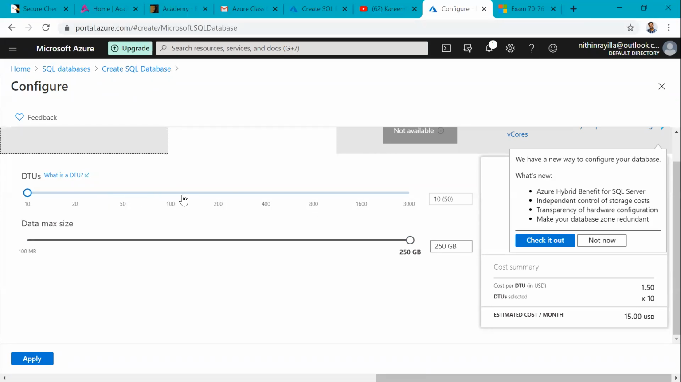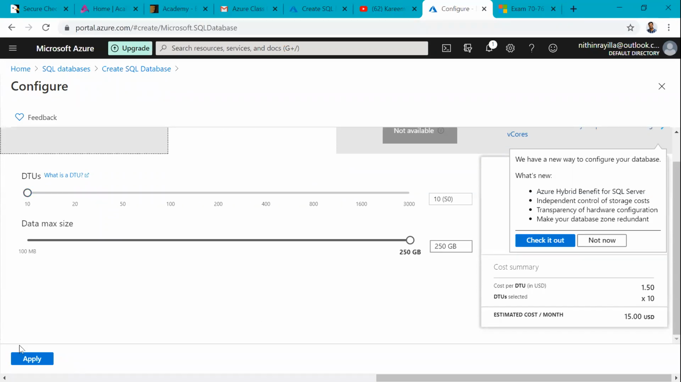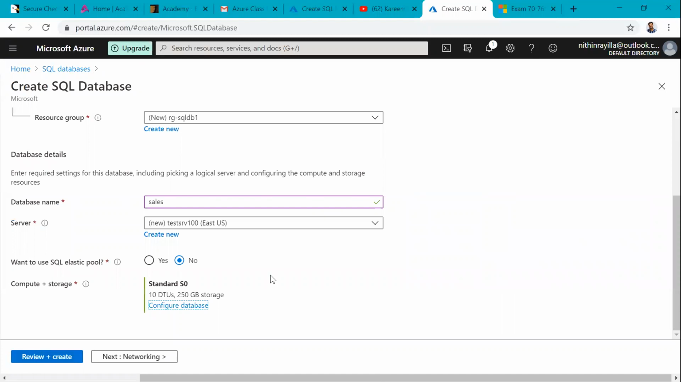We can change it depending on performance. We can increase the number of DTUs. In Premium, we can go up to 1 TB also. In Standard, we have 250 GB. In Basic, it is 2 GB. So if I increase the number of DTUs for parallel access, the cost will change. This is a fixed cost per month.